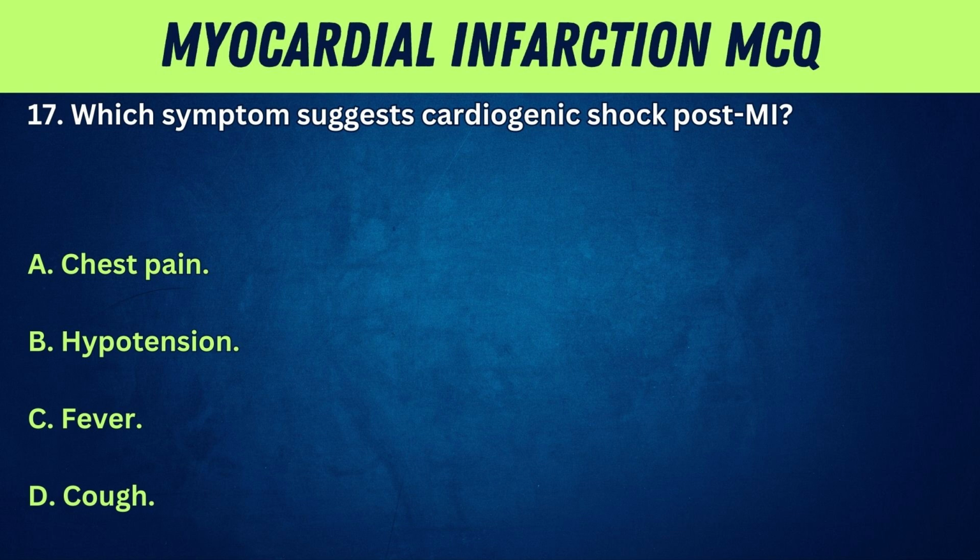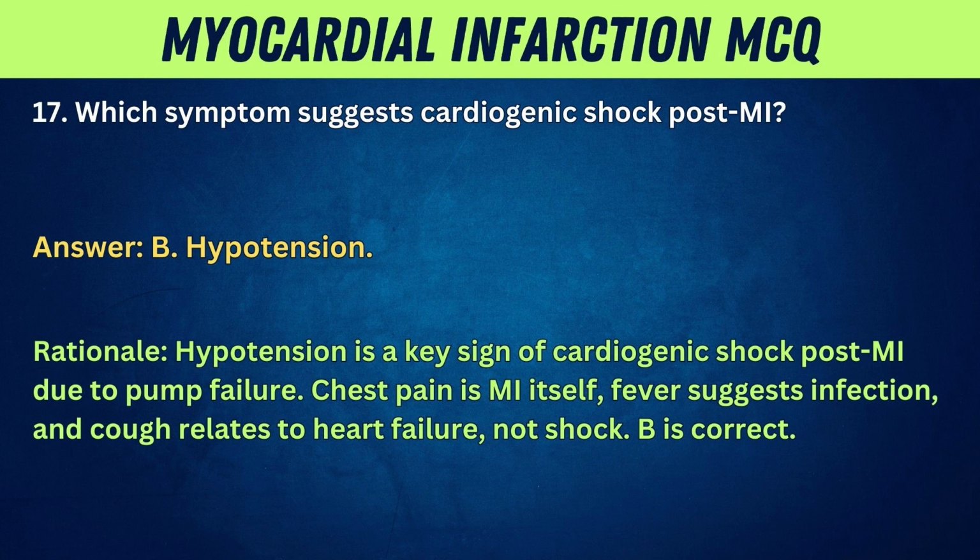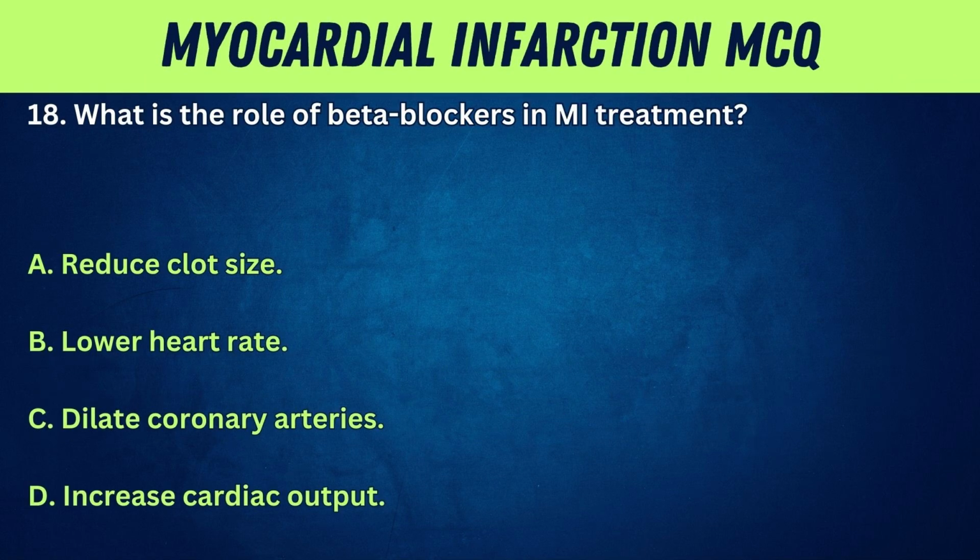A. Chest pain. B. Hypotension. C. Fever. D. Cough. Answer: B. Hypotension. Rationale: hypotension is a key sign of cardiogenic shock post-MI due to pump failure. Chest pain is MI itself. Fever suggests infection, and cough relates to heart failure, not shock. B is correct. 18. What is the role of beta blockers in MI treatment?